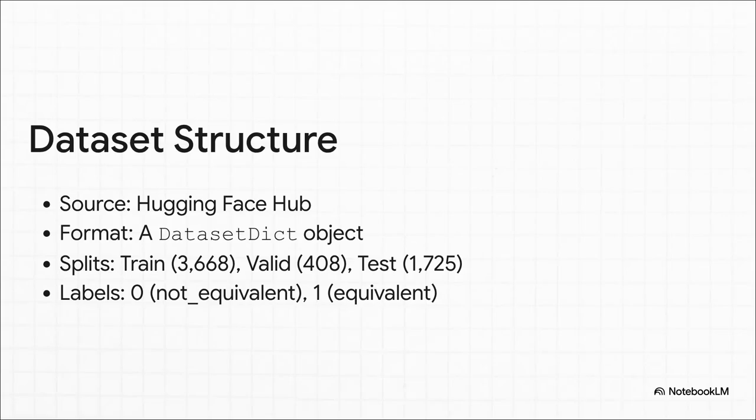So where do you get this data? It's super easy. You can just grab it from the Hugging Face hub. It comes all nicely organized into a training set, a validation set, and a test set. Think of it like this. We use the training set to teach the model, the validation set to give it little quizzes along the way, and the test set for its final exam.